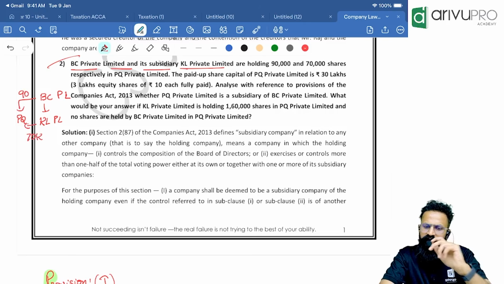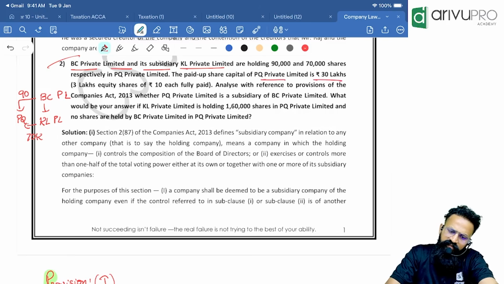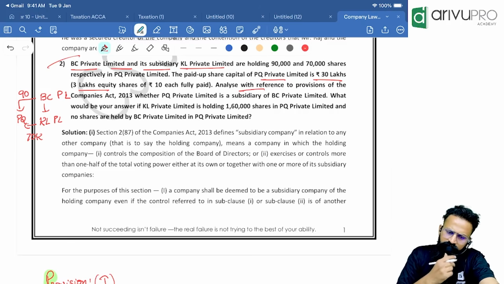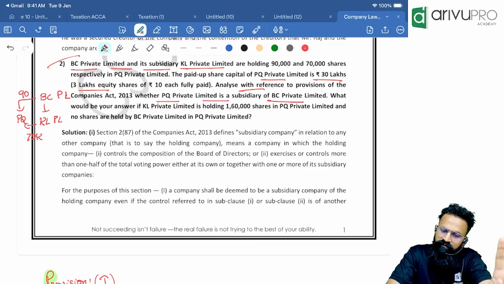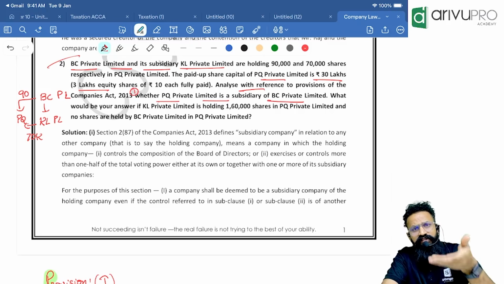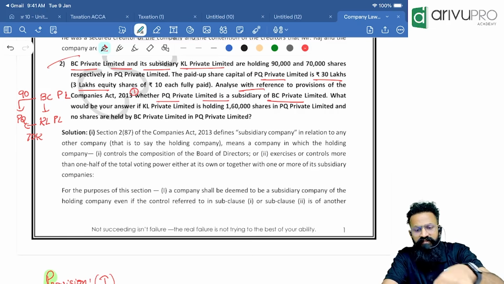Okay. The paid up share capital of PQ Private Limited is rupees 30 lakhs, that is 3 lakh equity shares of 10 rupees each. Analyze with reference to the provisions of the Companies Act whether PQ Private Limited is a subsidiary of BC Private Limited. That is question number 1. Always remember, you need to see in the question, open your eyes, clearly see how many questions are actually asked in the question.